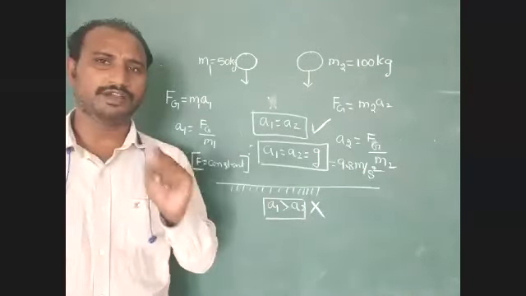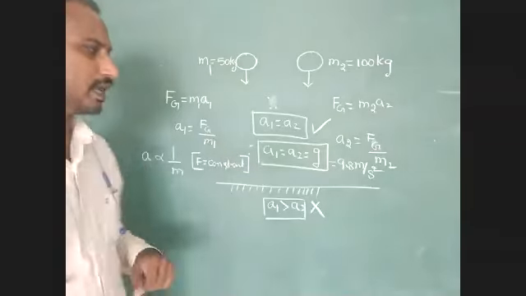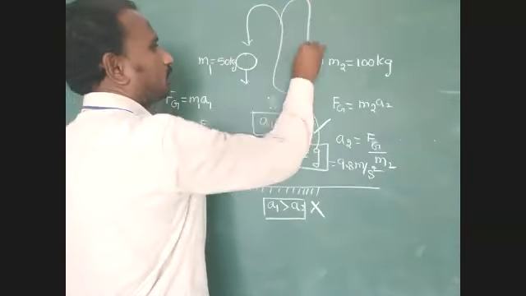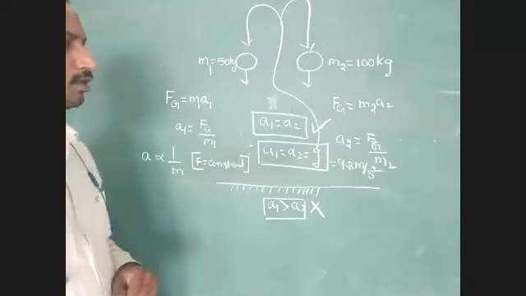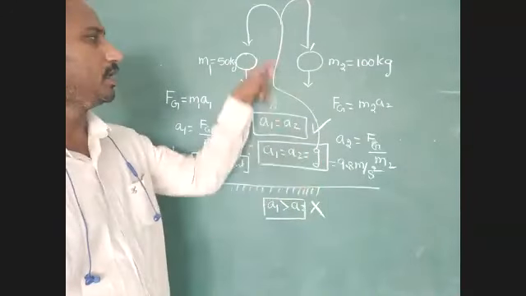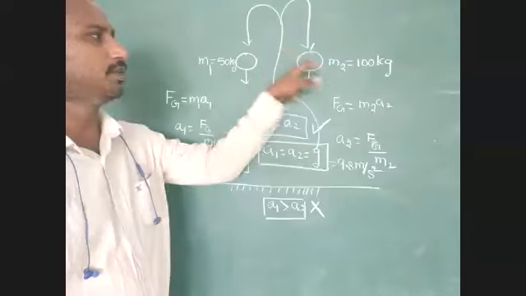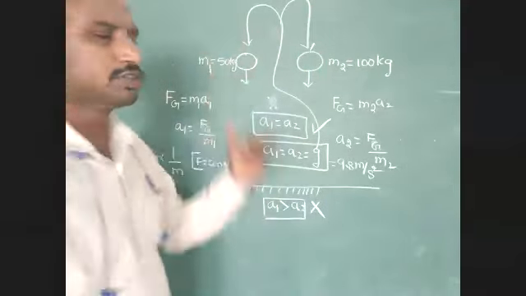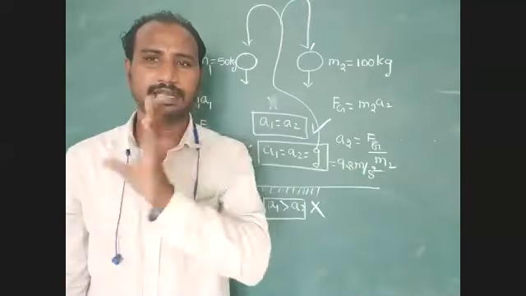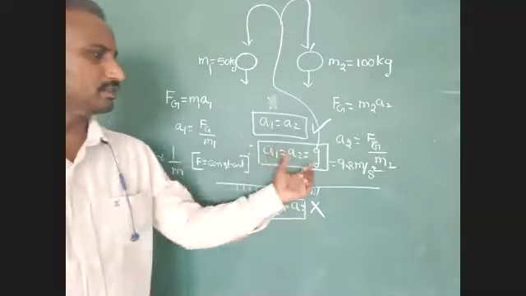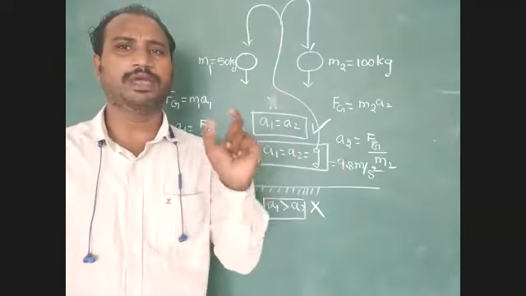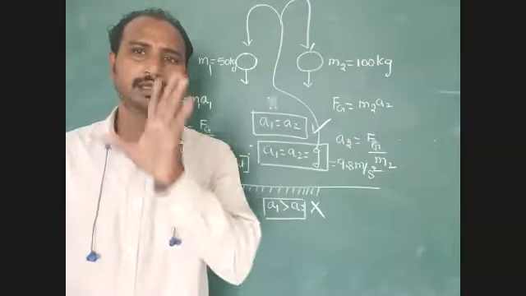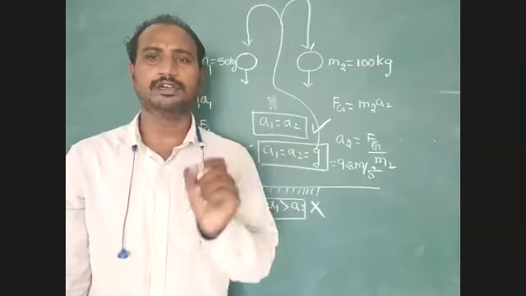Okay students, identify this point. In the vertical direction, acceleration due to gravity is independent of the mass of the body. M1 is 50 kg, M2 is 100 kg, both are getting constant acceleration. That acceleration value equal to how much? 9.8 meter per second square. This point was explained by Galileo.